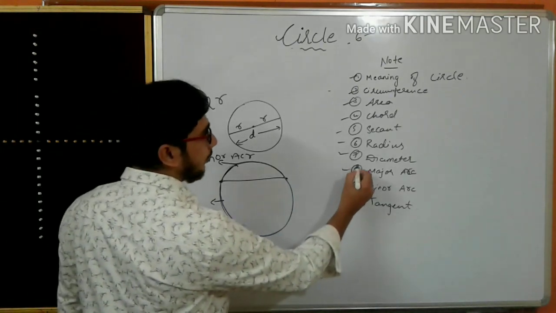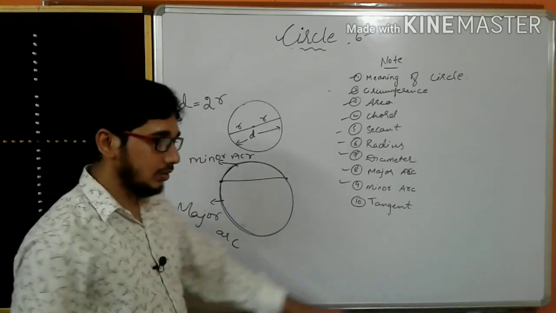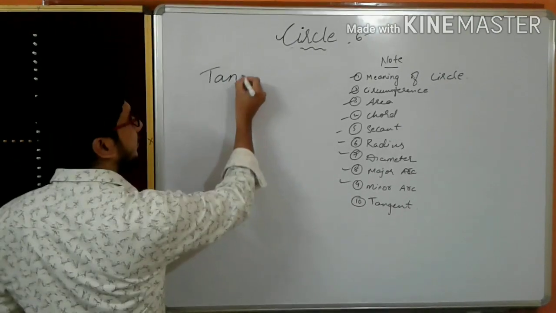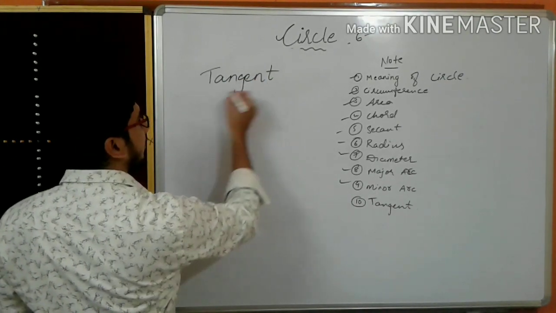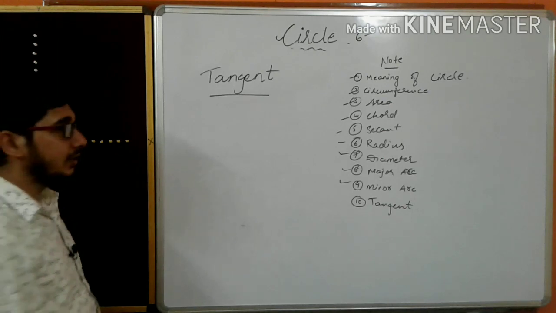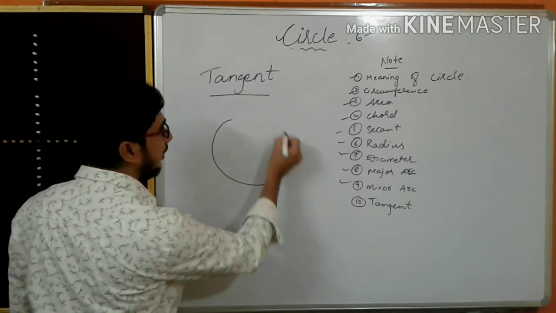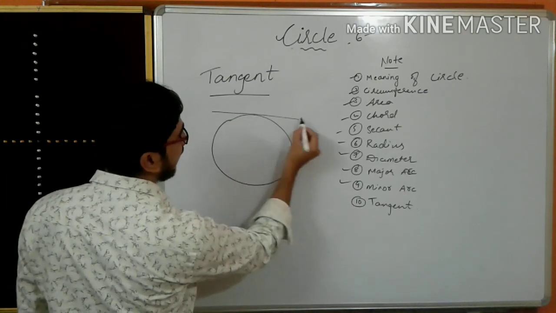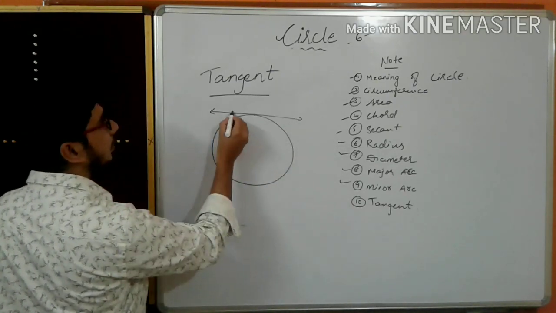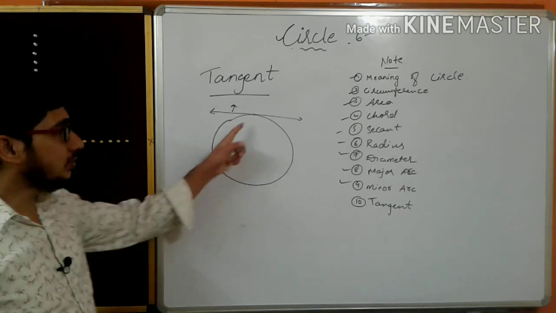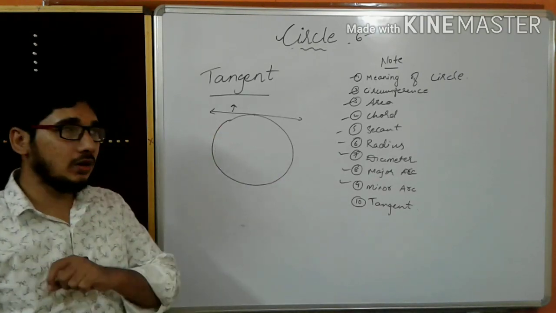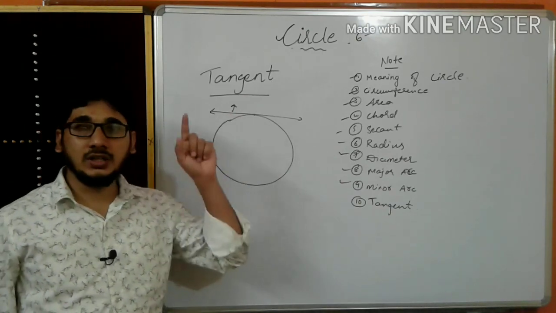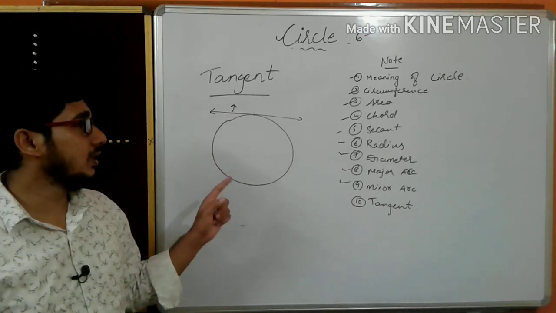Okay, the most important is the tangent. What is the meaning of tangent? I'll tell. Tangent is a line touching the circumference of the circle at only one point. See, this is one point. Now this is a tangent. It is touching at only one point. If you draw the line, it will touch at only one point. That we call a tangent.